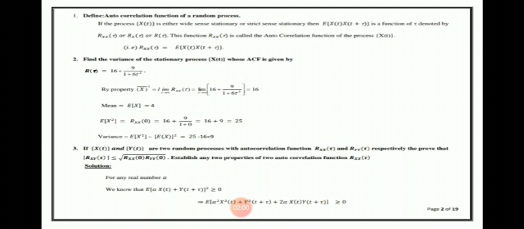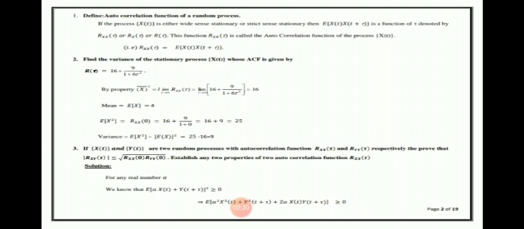Substituting the limit tau tends to infinity, we get the value 16. Mean equals E of X; we already found X bar square equal to 16, taking the square root of 16, which is 4, therefore mean equals 4.